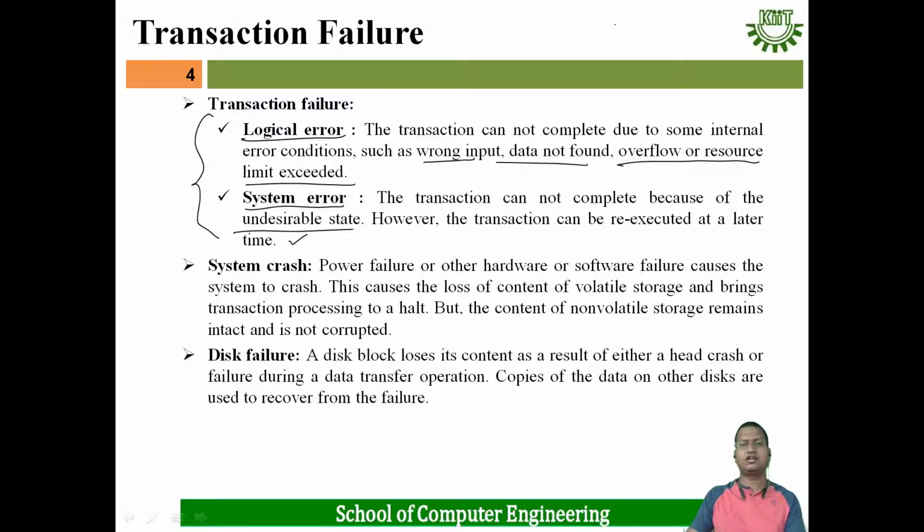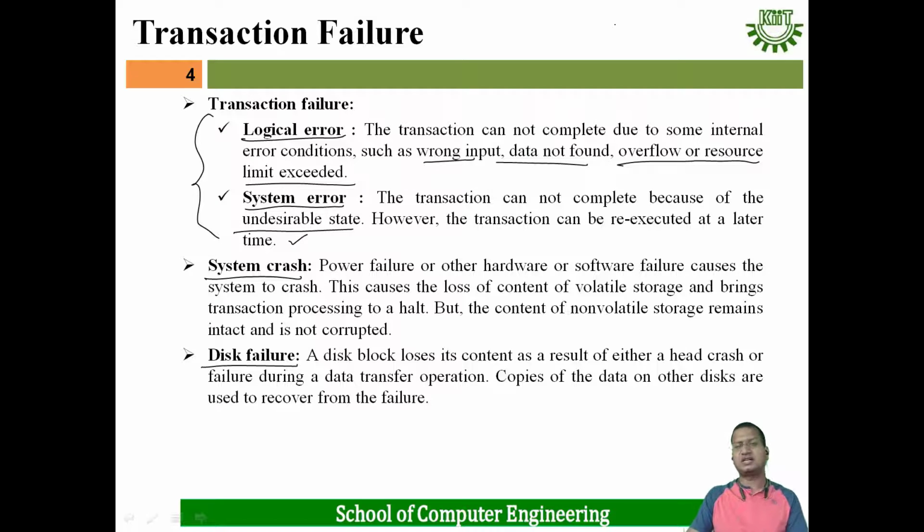And how does transaction failure occur? Due to system crash, or maybe a disk failure may happen. System crash means power failure or other hardware or software failure causes the system to crash. This causes the loss of content of volatile storage and brings transaction processing to a halt. But the content of non-volatile storage remains intact and is not corrupted.